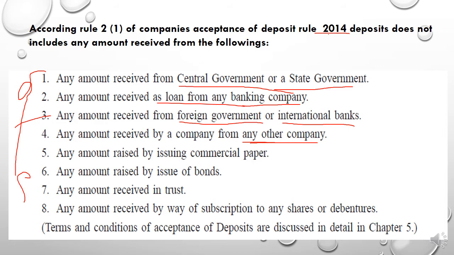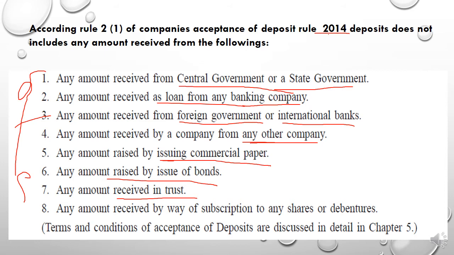Any amount raised by issuing commercial paper. Any amount which is collected by the company by issuing commercial paper, it is just like a bill of exchange, students. So the amount from issuing commercial paper will also not be treated as a deposit. Any amount raised from the issue of bonds. Since a bond is a very different instrument, the bond amount will not be treated like a deposit. Amount received in trust, okay, some people have paid some amount in trust only, and the company cannot treat it like a deposit.